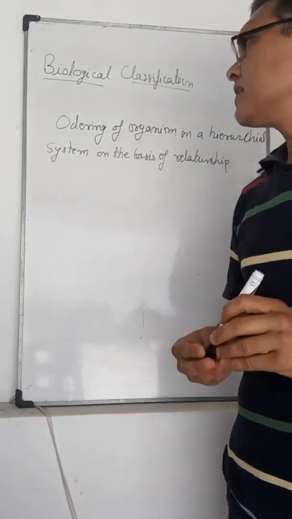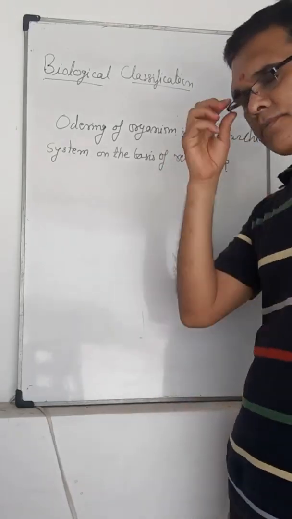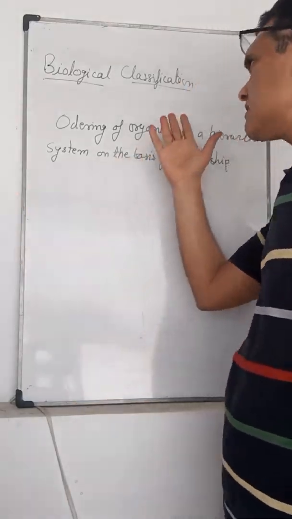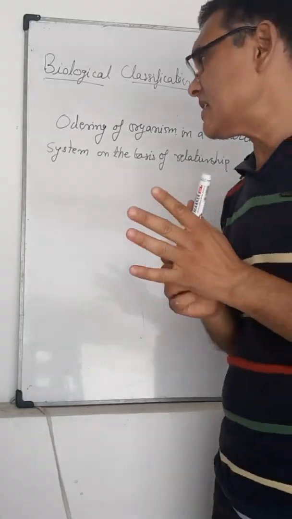Ordering of organisms in a hierarchical system on the basis of their similarities, differences, or relationship is known as classification.